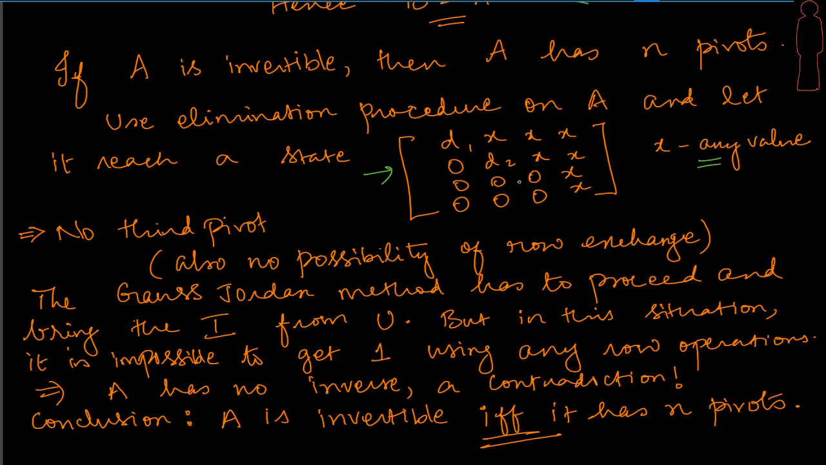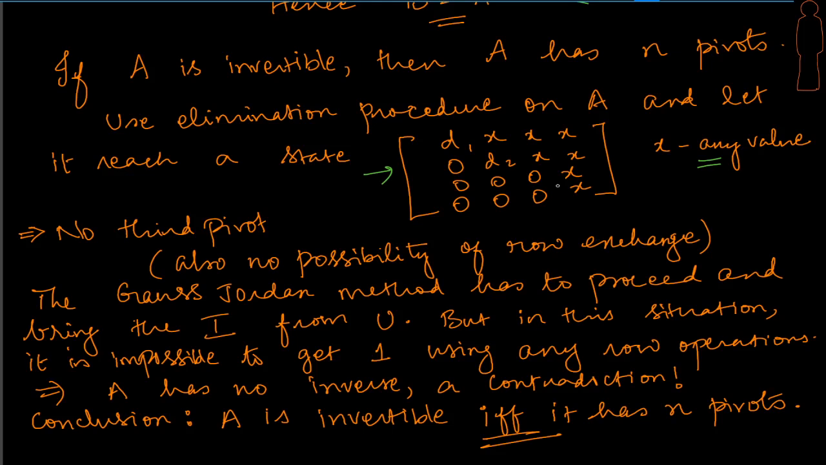Now, if the Gauss-Jordan method has to proceed and try to bring the I from U, is it possible or not? That's the question we are asking. We are trying to get an upper triangular matrix here. It is seemingly looking upper triangular when all the elements below the diagonal have gone to 0. Is it possible for us to continue from here? That's what Gauss-Jordan is going to do. Let's continue from here and try to make this the identity matrix. Let's really try.